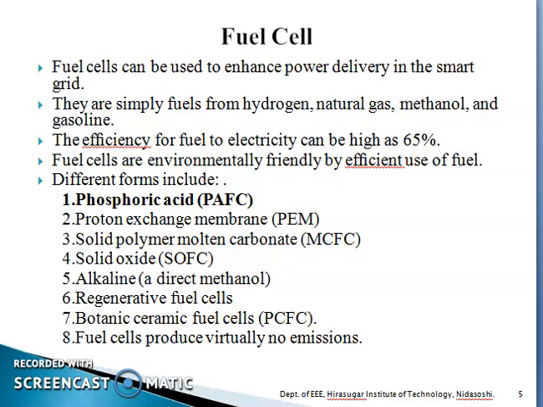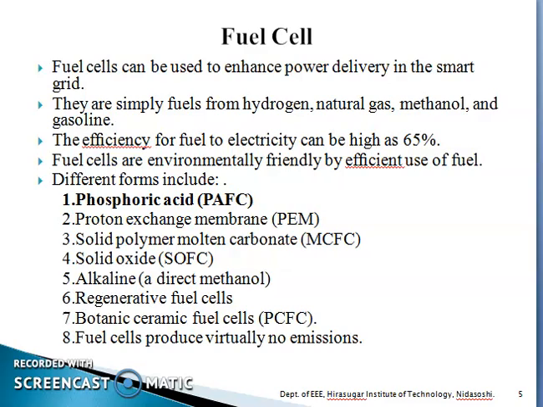The efficiency for fuel to electricity may vary, approximately as high as 65%. These fuels are environment friendly and an efficient use of fuels. The different fuel cells include phosphoric acid, proton exchange membrane (PEM), solid polymer, and molten carbonate, and these are some types of fuel cells they are going to use.